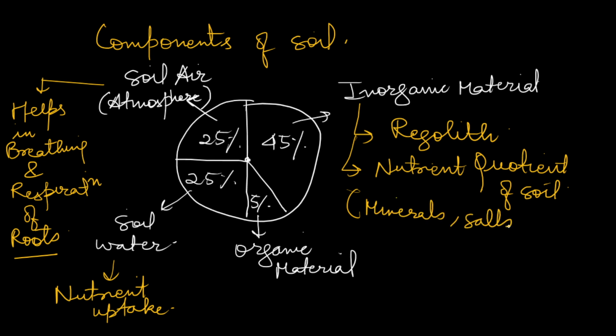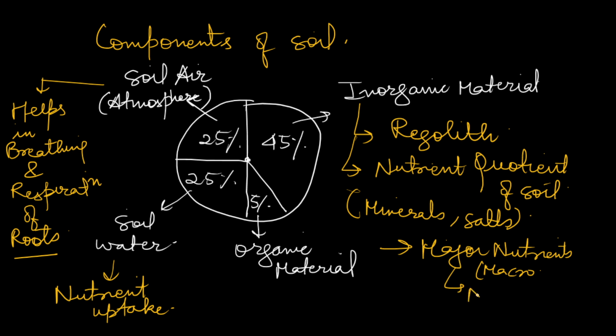So we will see that the major nutrients are which are also known as macronutrients. So major macronutrients are N, P, K, calcium, magnesium, sulfur.